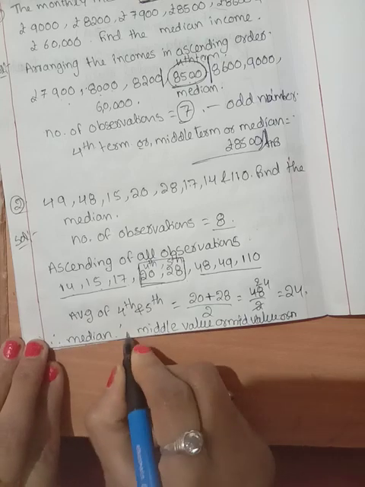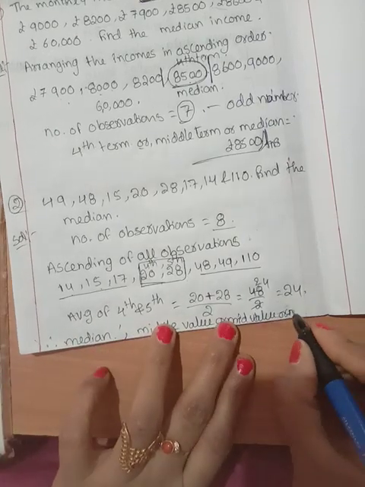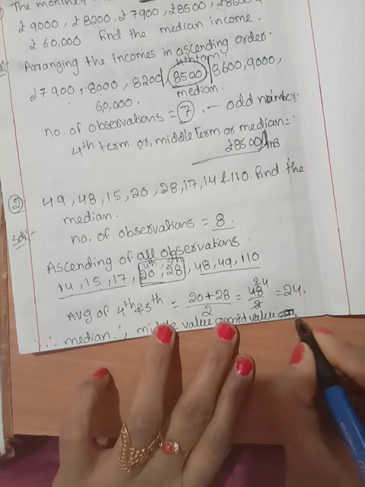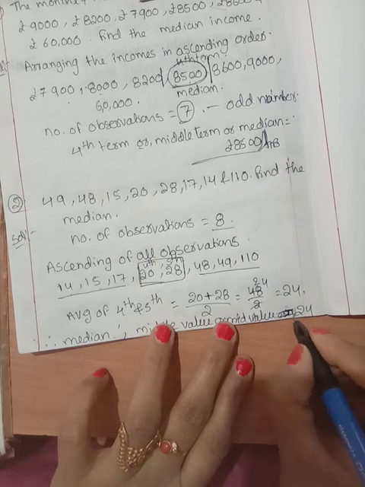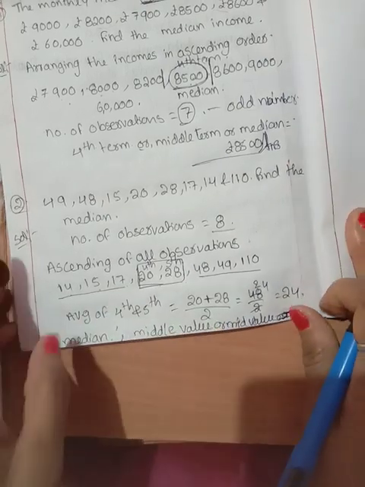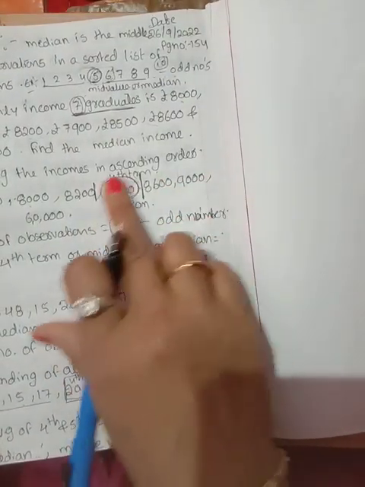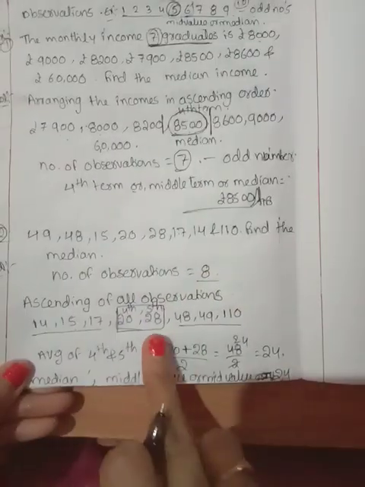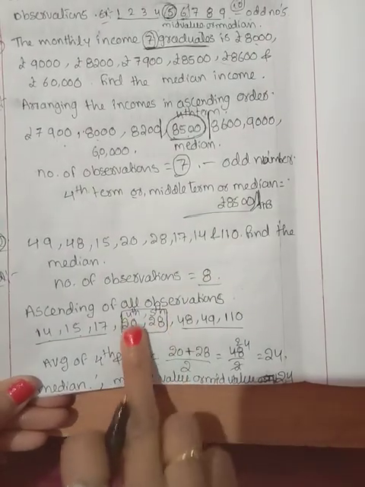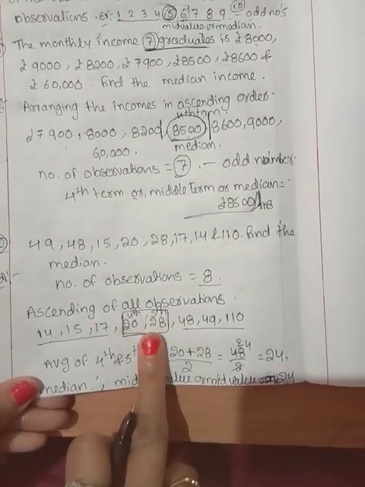Therefore the median is also the middle value, and it is equal to 24. Did you understand neatly? In the odd number case, if it's only a single middle number, that is the median. If it's an even number of observations, there are two middle numbers, and you take the average of the two.